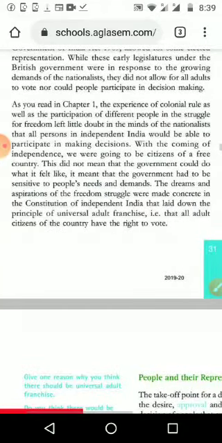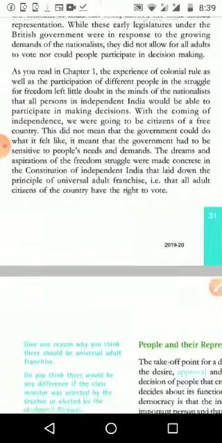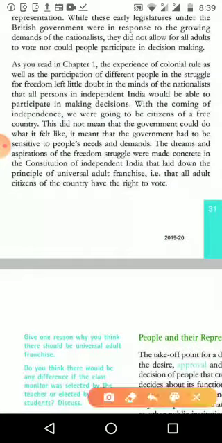As you read in chapter 1, the experience of colonial rule, as well as the participation of different people in the struggle for freedom, left little doubt in the minds of the nationalists that all persons in independent India should be able to participate in making decisions. Because of how the British were ruling, we were in fear. That's why the nationalists started to think all Indians must get participation in decision making. For that purpose, they were making the constitution.